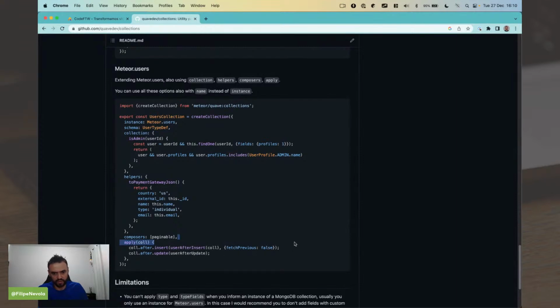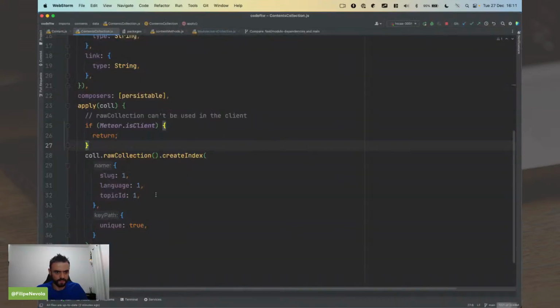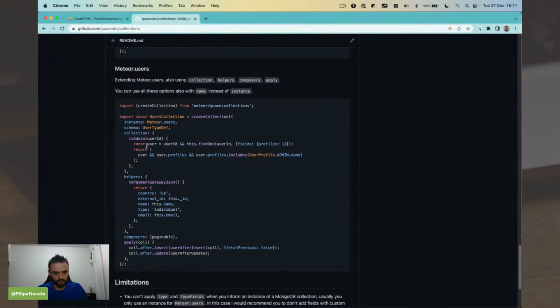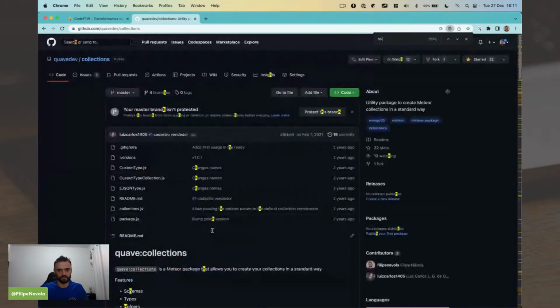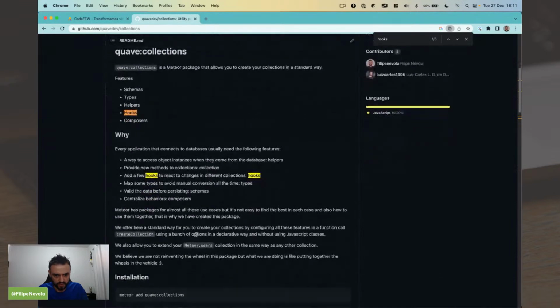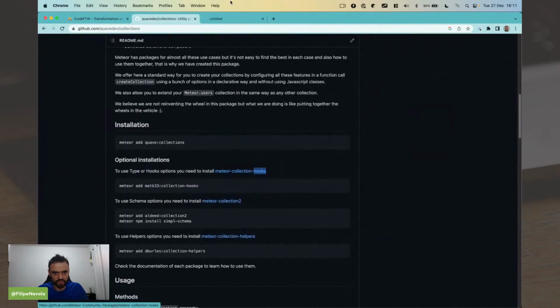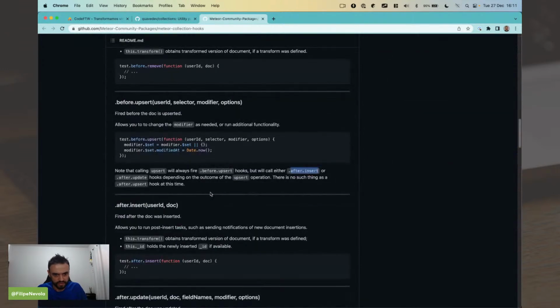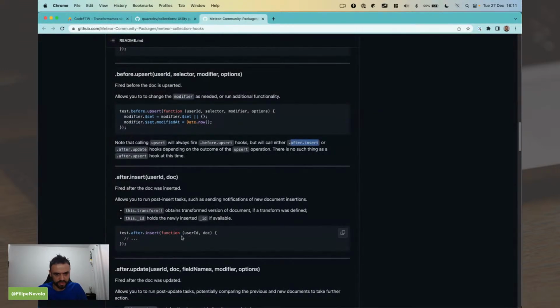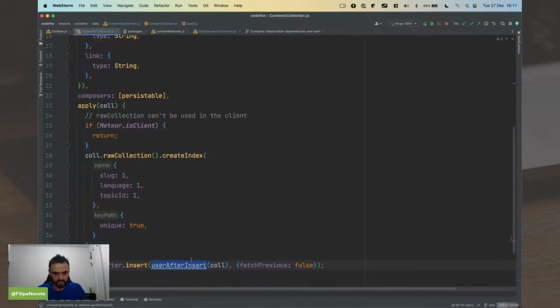After update, I will do after insert. Okay, so I'm going to add the collection. After insert, I'm going to do something here. Then I need to check the documentation from this package. I don't remember. I used this package a long time ago. This is the package with your collection hooks. Let's see after insert. Okay, it's going to provide the user ID and the document. I don't think I need the user ID. I just need the document.